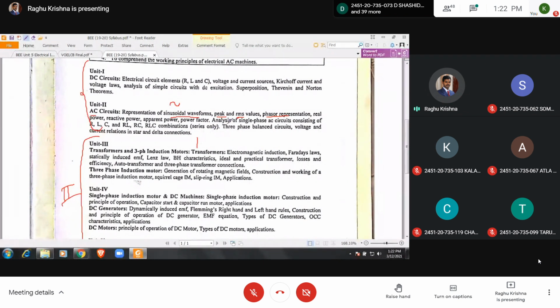And here you already studied what is meant by peak value, what is meant by RMS value, and phasor representation. Here, phasor means it will be rotating in anti-clockwise direction with a constant speed of omega.